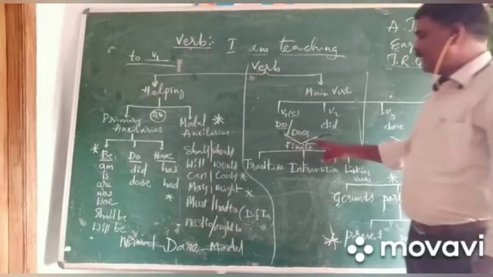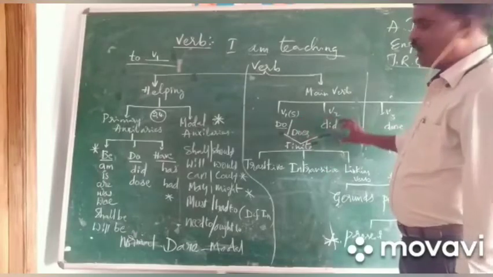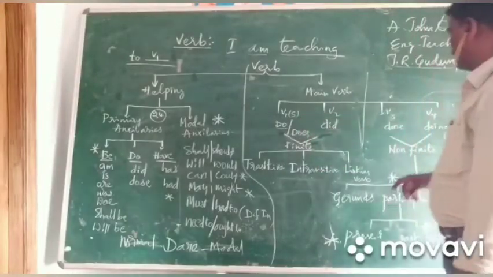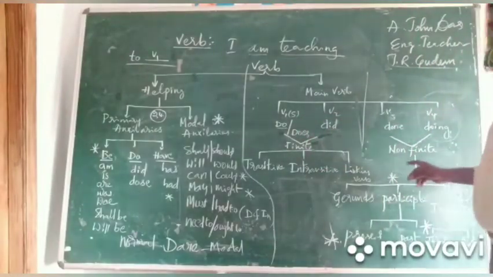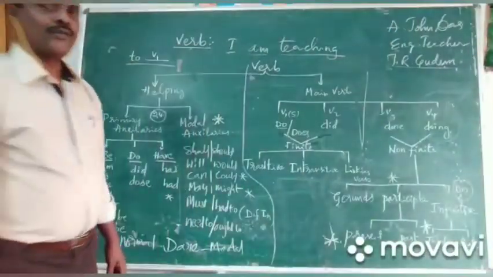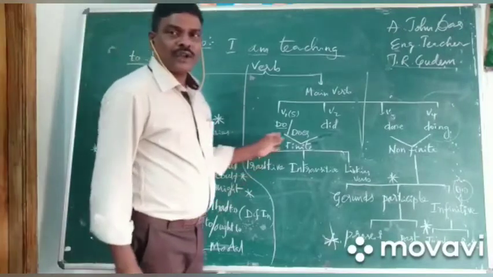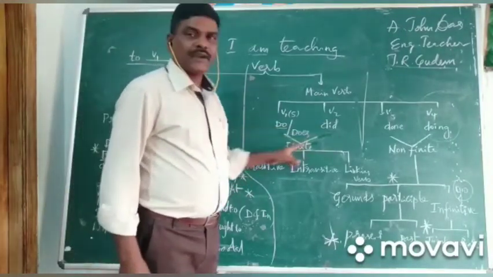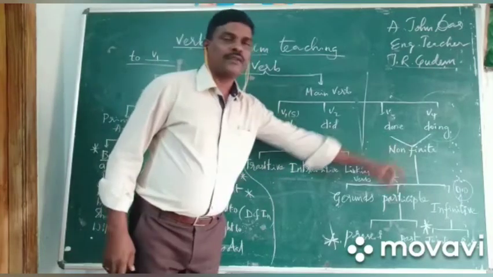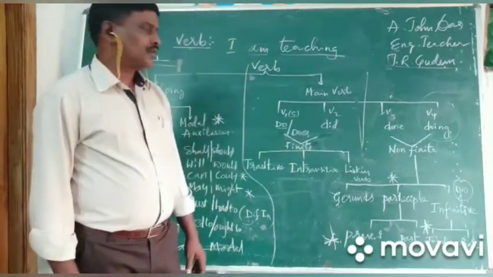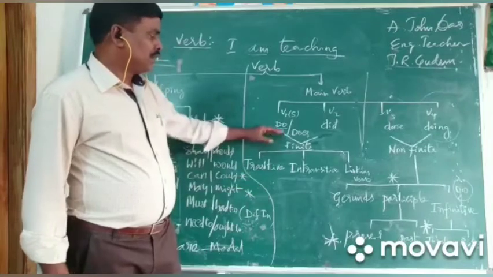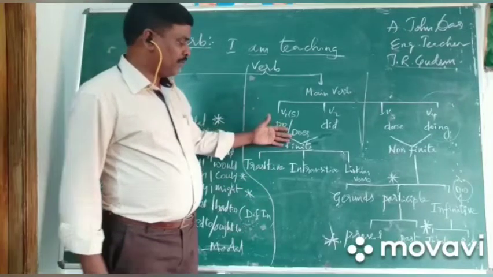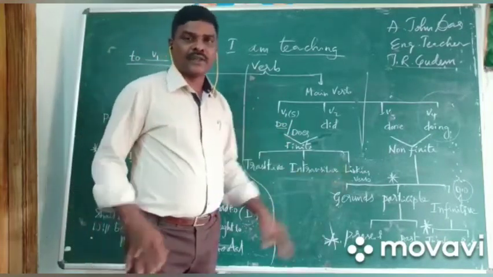These two are called finite verbs. These two are called non-finite verbs. Finite verbs and non-finite verbs. Do you understand? Non-finite verbs are again divided into three types.